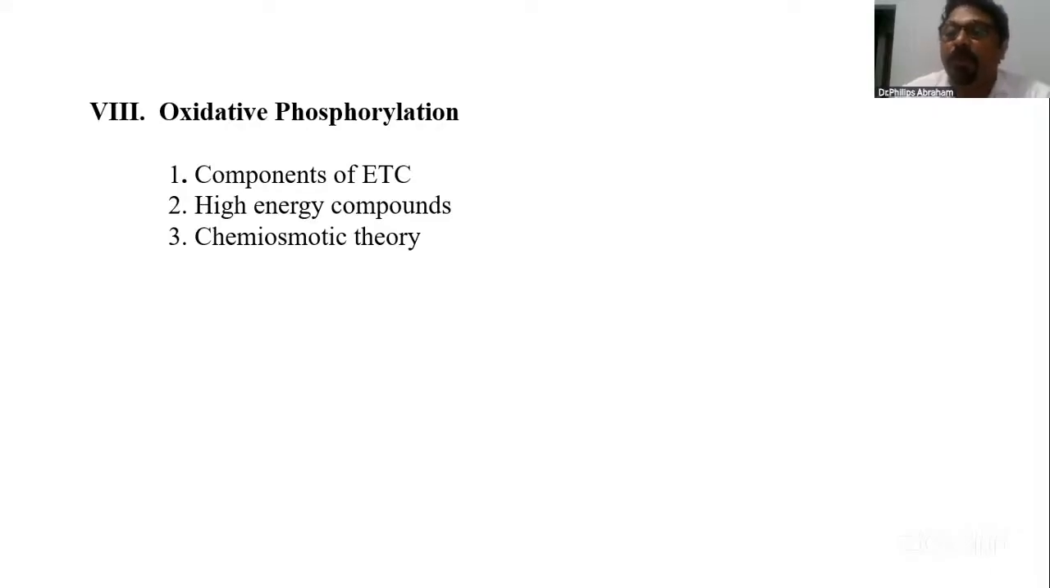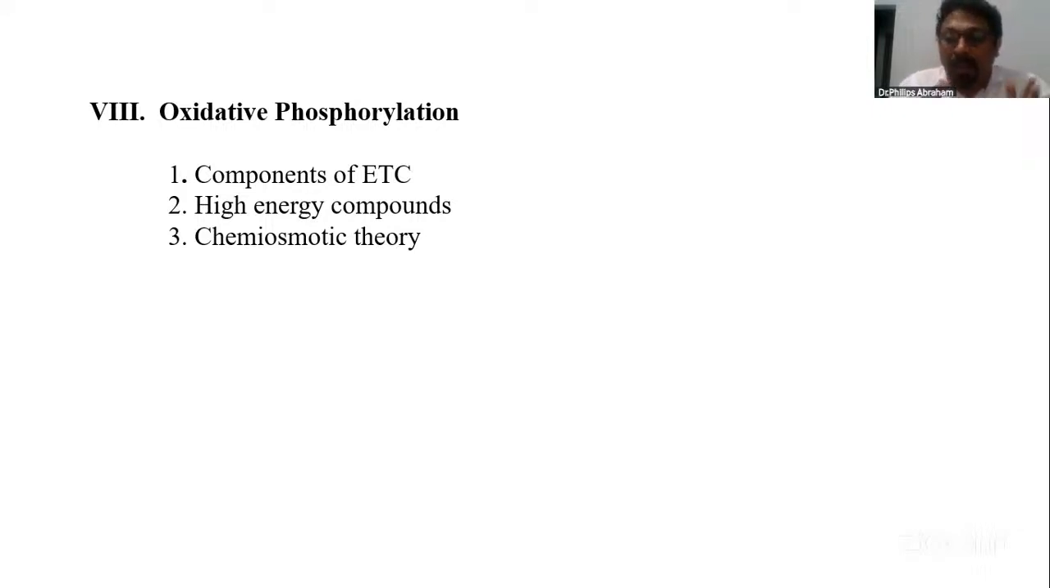Fixed components are complex 1, complex 2, complex 3, and complex 4. And the mobile components are ubiquinone, also called coenzyme Q, and the other one is cytochrome C. So say what the compounds are on it and how the electrons are transported. Say the names of the complexes, not only the word complex 1. Understand this way: complex 1 is the one which helps in the transfer of hydrogen from NADH, so the name is NADH dehydrogenase complex. Very easy. Study in that way.